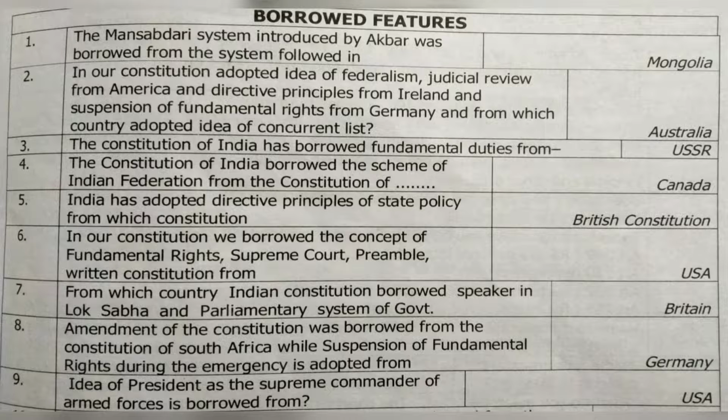And from which country did India adopt the concurrent list? From which country did we adopt the concurrent list? That is Australia. Number 3, the Constitution of India has borrowed fundamental duties from USSR. Number 4, the Constitution of India borrowed the scheme of Indian Federation from the Constitution of, that is Canada.